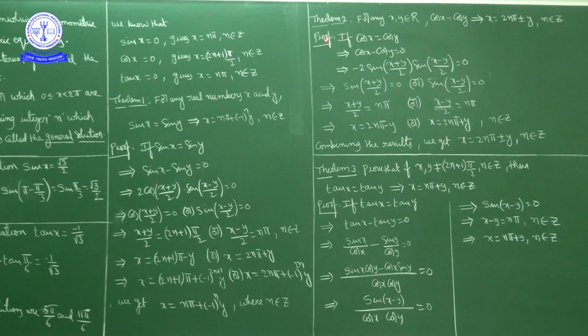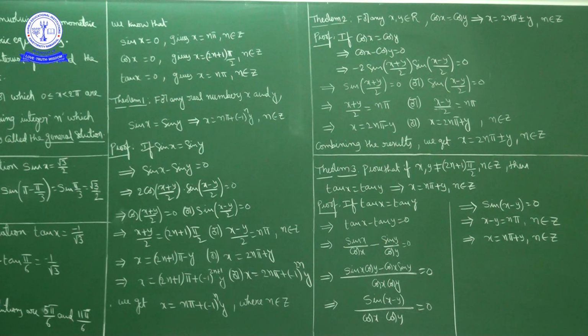Now if cos x equals cos y, and we write cos y on this side, what do we have? Cos x minus cos y equals 0. The cos x minus cos y formula is minus 2 sin (x plus y) by 2 into sin (x minus y) by 2, and the right hand side equals 0.